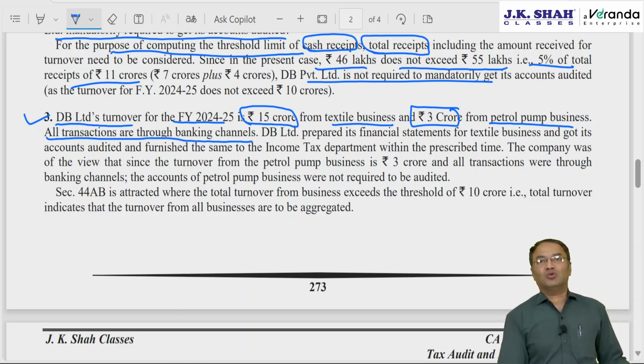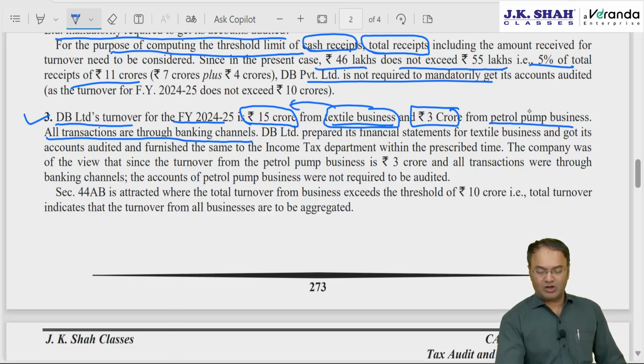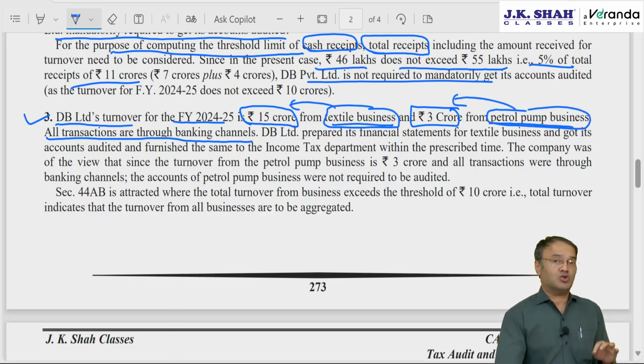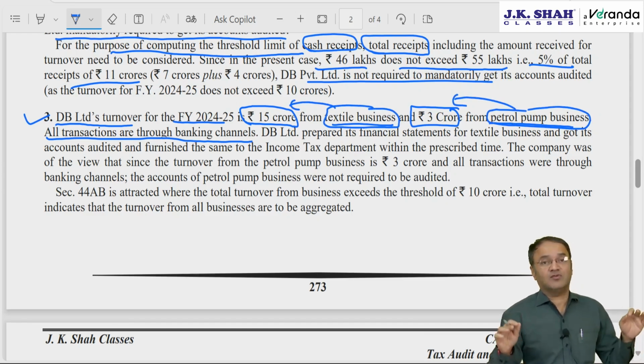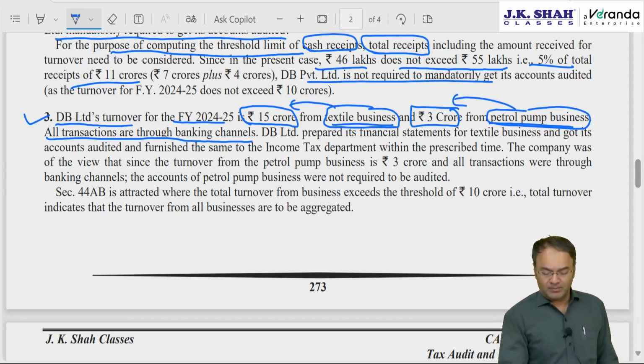So, if all transactions are through banking channel, the assessee cannot assume that tax audit is required for textile business with 15 crore turnover and not required for petrol pump business because it is below 10 crore. No, the 10 crore threshold limit is not for each business or turnover from each business. It is for all businesses combined together.